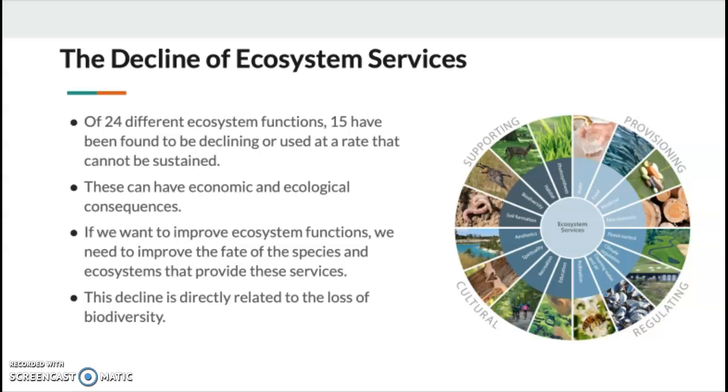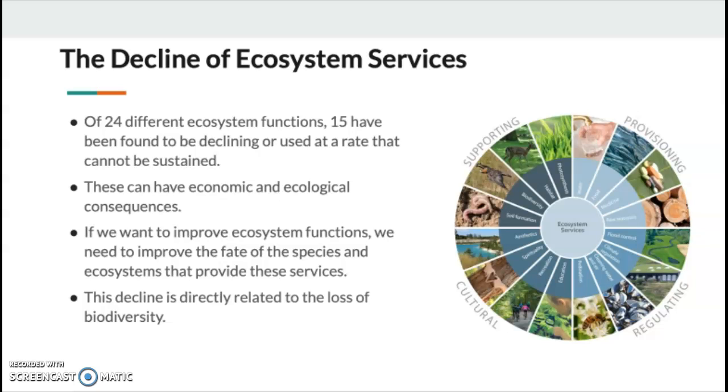There has been a decline in ecosystem services. Of 24 different ones, 15 have been found to be declining or used at a rate that's unsustainable. So this has both ecological consequences and economic consequences, as humans now have to pay for these services in some other form. So the best way to preserve these ecosystem functions and services is to protect biodiversity.